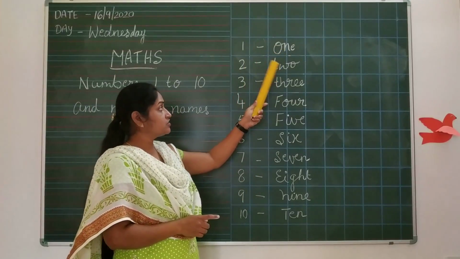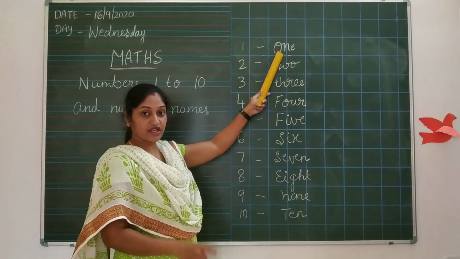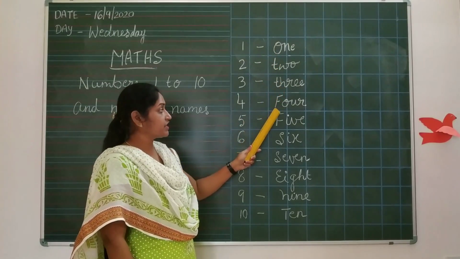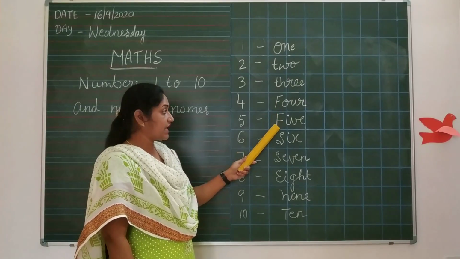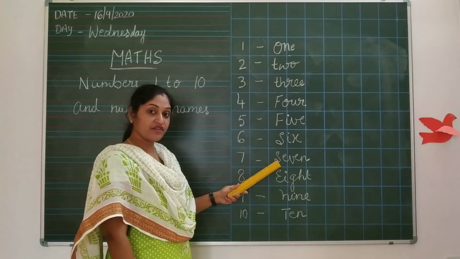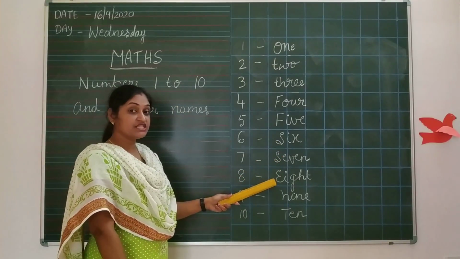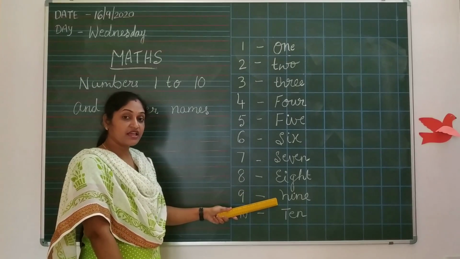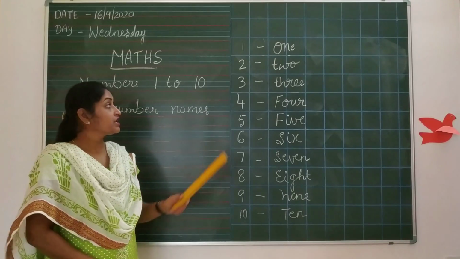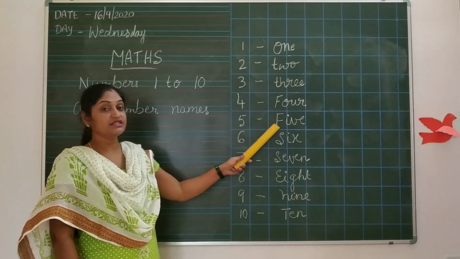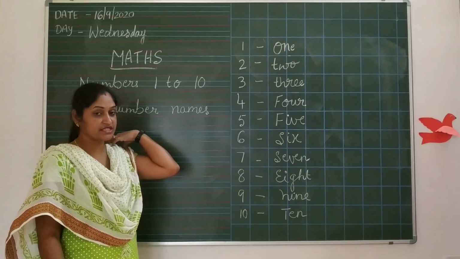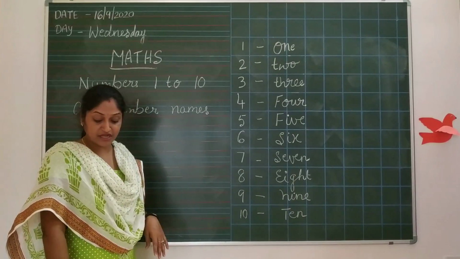1, 2, O-N-E, 1, T-W-O, 2, T-H-R-E-E, 3, F-O-U-R, 4, F-I-V-E, 5, S-I-X, 6, S-E-V-E-N, 7, E-I-G-H-T, 8, N-I-N-E, 9, and the last one is T-E-N, 10. These all are the numbers and the number names. Okay? Yesterday you did the homework for the same thing, no? Number with the number names.